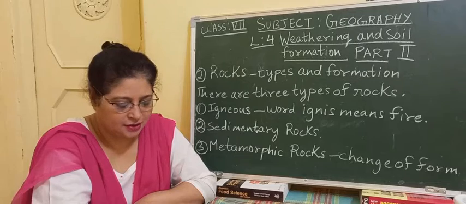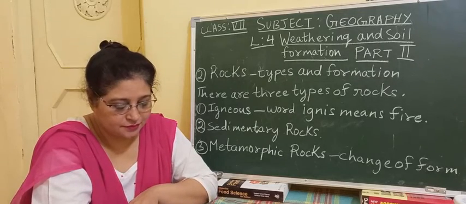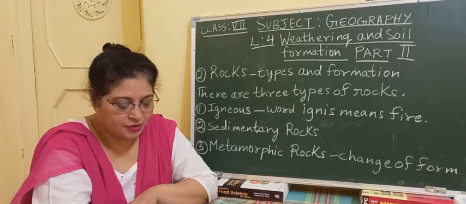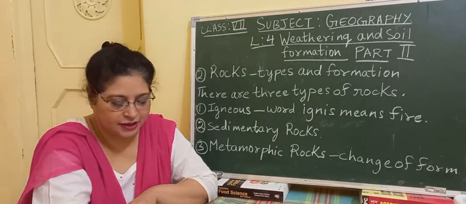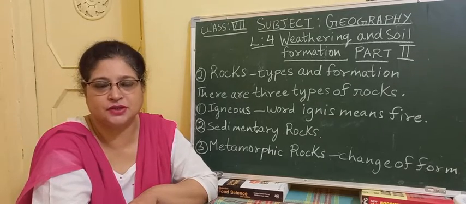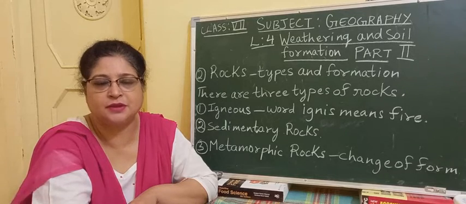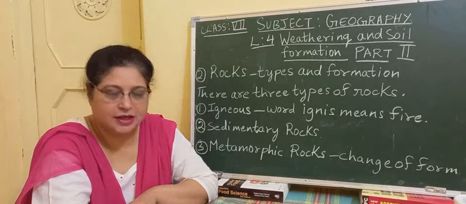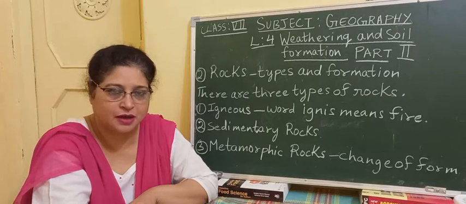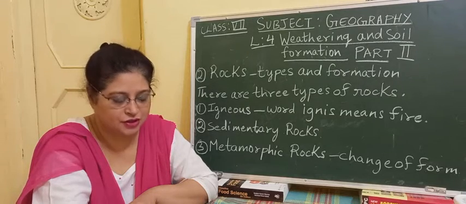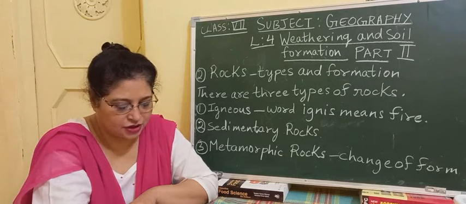So the main thing is how it is formed: it is subjected to tectonic movement, volcanic activity, heat and temperature. These help in the formation of metamorphic rocks. Examples of metamorphic rocks: one is limestone. Limestone is changed into marble due to the metamorphic changes. Clay and shales to slate.